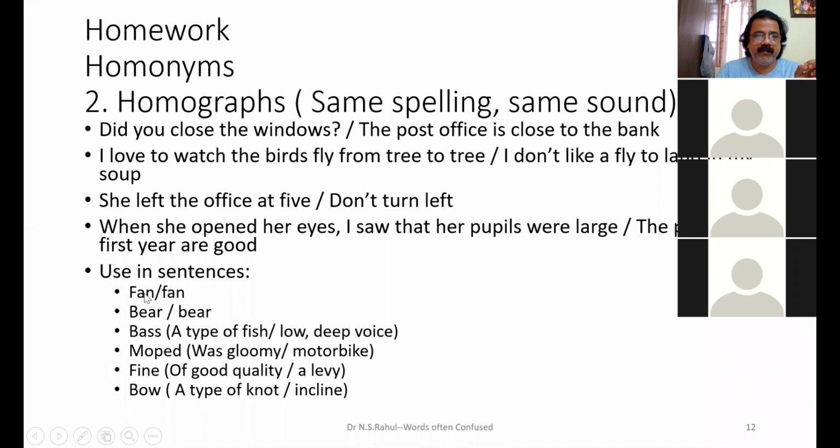Fan, one is a verb, one is a noun. Bear, one is a noun and one is a verb. Bass, a type of fish, and bass, low sound. Moped was gloomy, one meaning, and motorbike, another meaning. Fine, of good quality, one. Fine, like in traffic if we go on the wrong side, they impose a fine. That is a levy. And fine rice, good quality rice. Bow, a type of knot and incline.